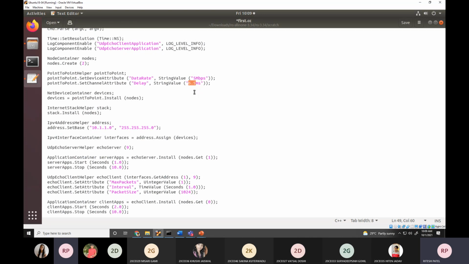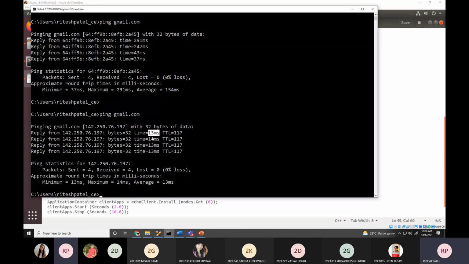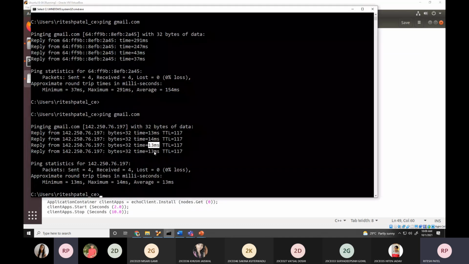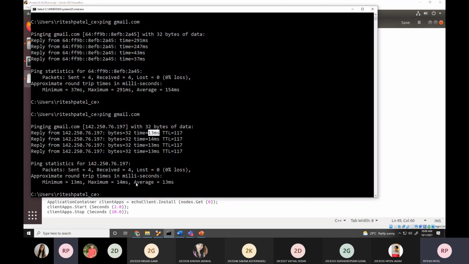Is it clear? Yes, sir. Okay. Second thing, if you look at over here, the answer is not stable, but at last you can find the average. So we have to pick not this, we have to pick average, because every time your delay will get changed because it depends on traffic parameters as well, congestion parameter. So we have to believe on average.